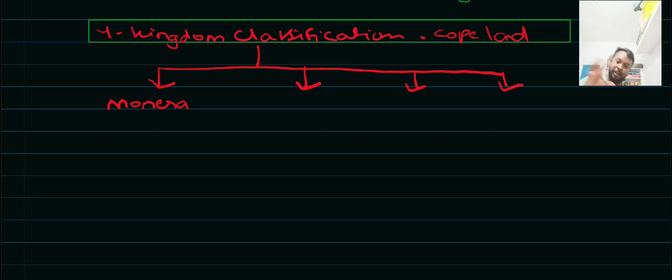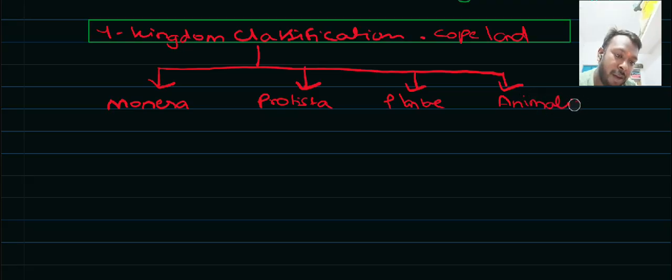Here that Protista kingdom is divided into two kingdoms: Monera and Protista. So the four kingdoms are Monera, Protista, Plantae, and Animalia. In the Moneran kingdom, we will find all the unicellular prokaryotes.